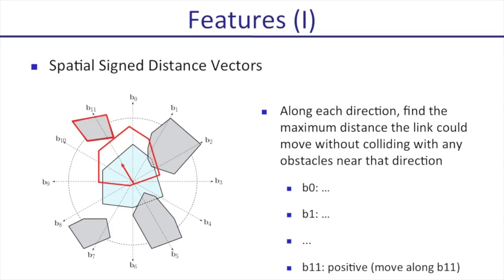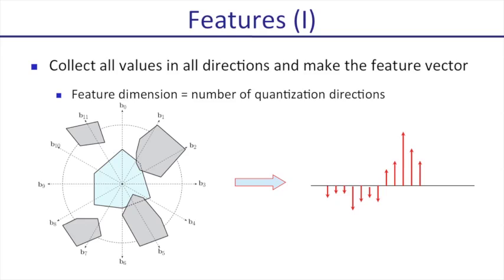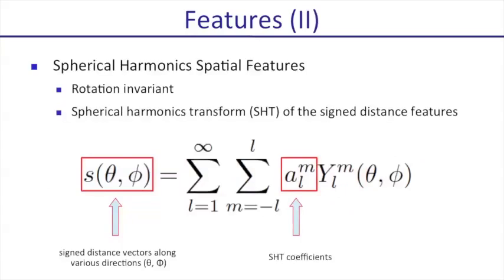a red arrow, and at that distance, the robot will contact one of the obstacles, where both the robot and the obstacle are marked by red polygons. Similarly, we can compute the distance vectors along all the directions. After collecting all values in all directions, we make the feature vector, whose dimension is equal to the number of quantization directions. The second feature we use is called the spherical harmonic spatial features.